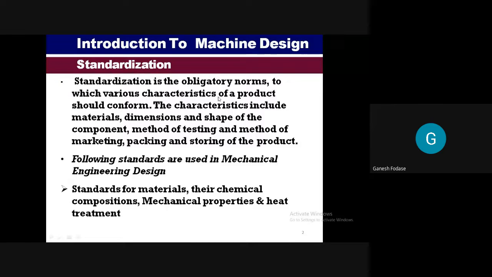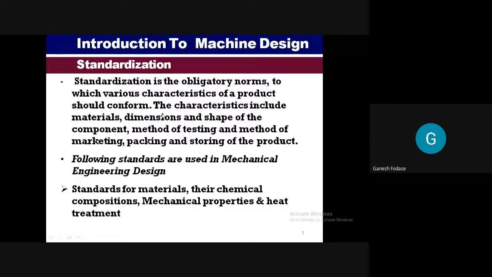Then I talk about standardization. I just give an idea about standardization. So what is standardization basically? Standardization is obligatory norms to which various characteristics of a product should conform. So we are going to follow some norms. Along with norms, the characteristics include materials, dimensions, and shape of the component, method of testing, method of marking, packing, storing of product. So all these things involve standardization.